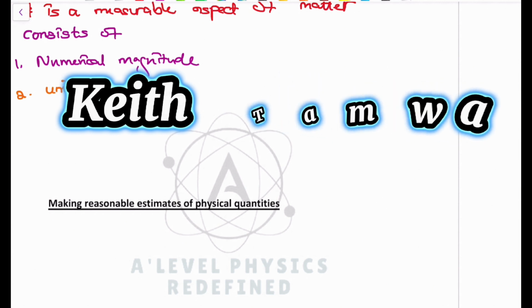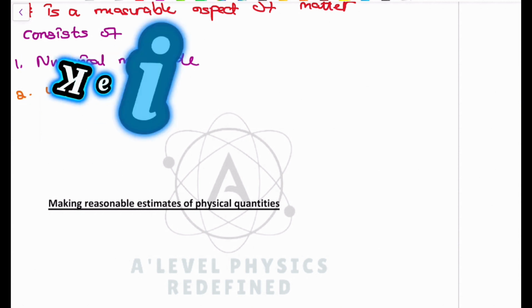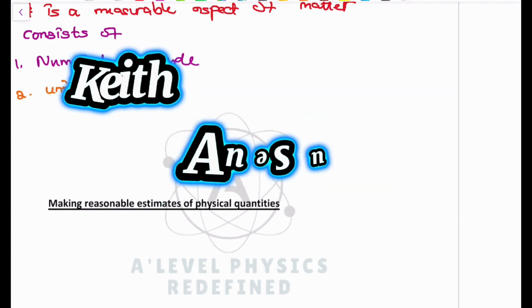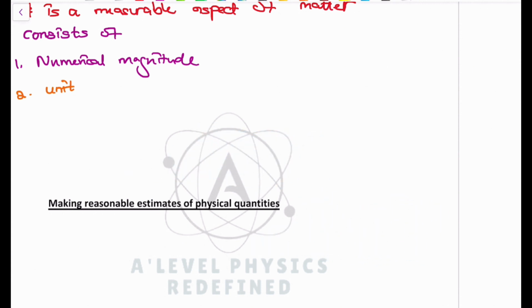It's always Keith, which is the first name that always shows up, and my surname is therefore the second. So my name can be different, right? I have multiple names. It can be Keith, it can be Anesu, it can be Rao. There are a lot of names that can go, but the Tangwa thing will always be constant. My surname is always going to be there. The names might change, right? My other siblings might have different names, but the surname will always remain the same.